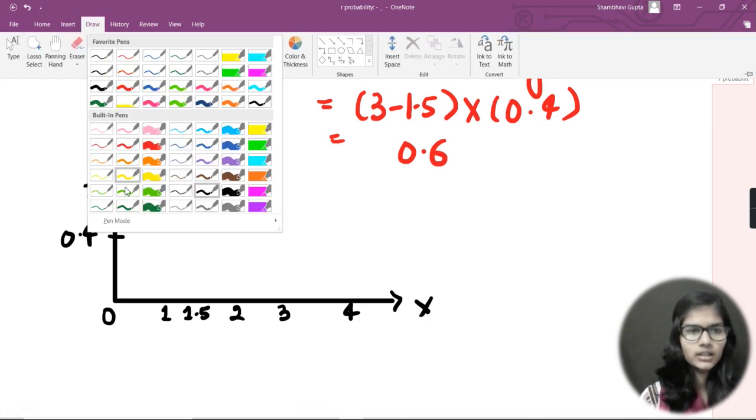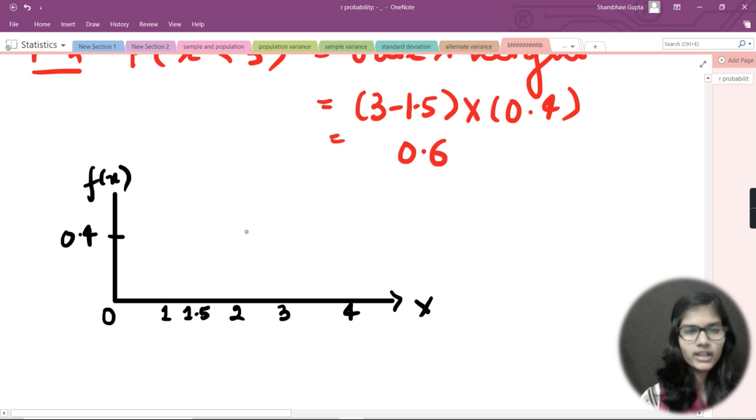Now I would just take a color. Let's say I would take the color green. Fine. Now I would plot that. So I would write plot from 1.5, and I would take it till 4. Okay, so this is done. I've just taken it till 4.